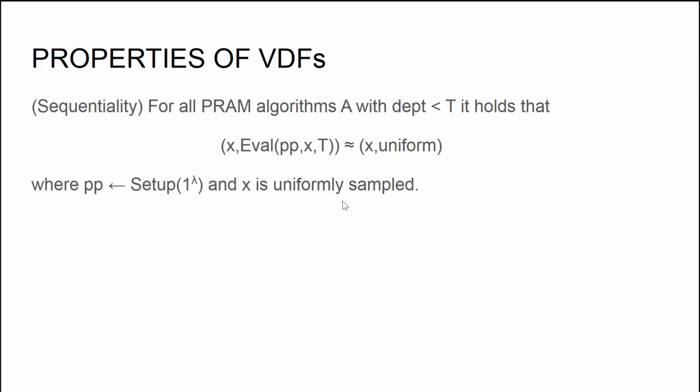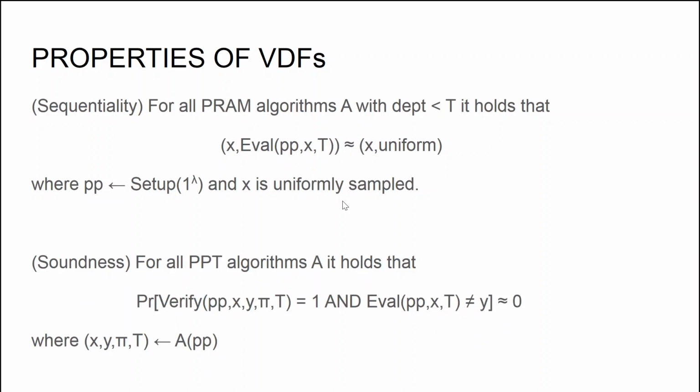This in particular means that for a uniformly sampled instance x, the output of a verifiable delay function is unpredictable to all algorithms A which don't have enough time to actually compute the evaluation function.